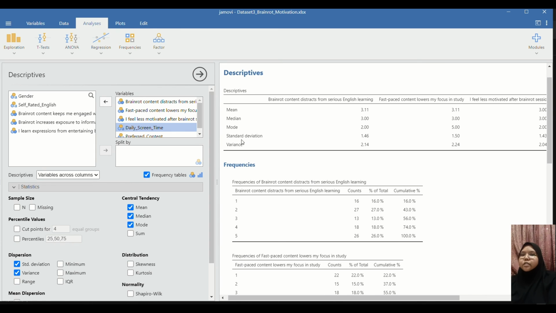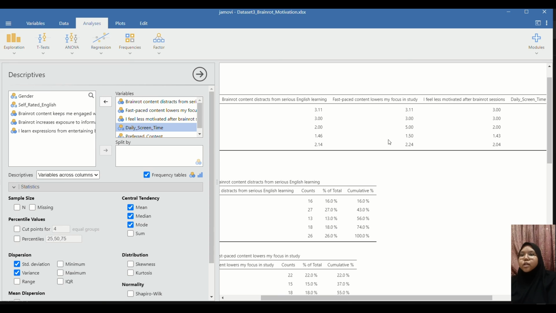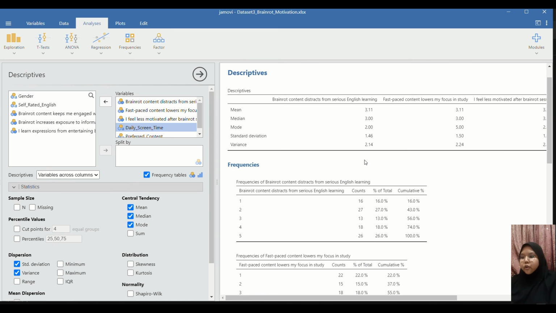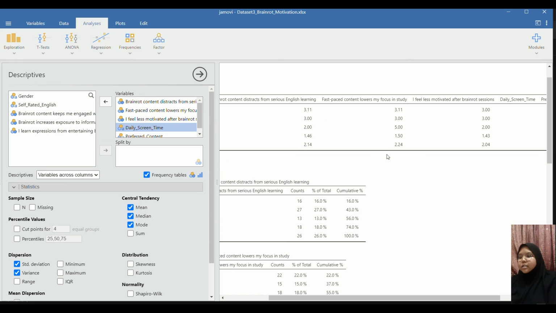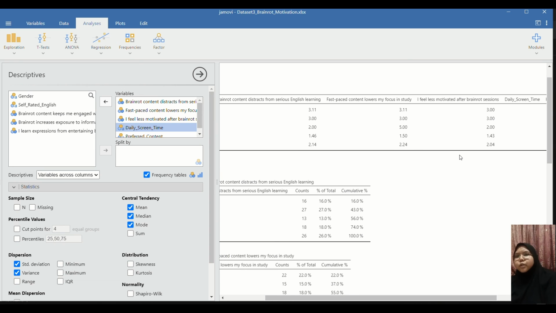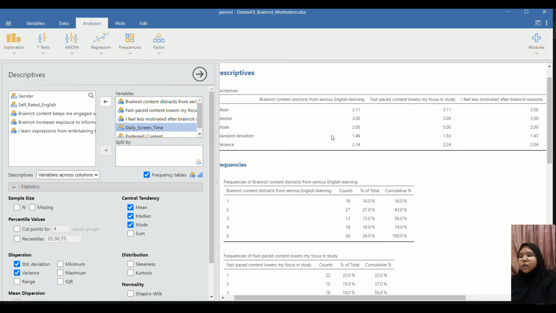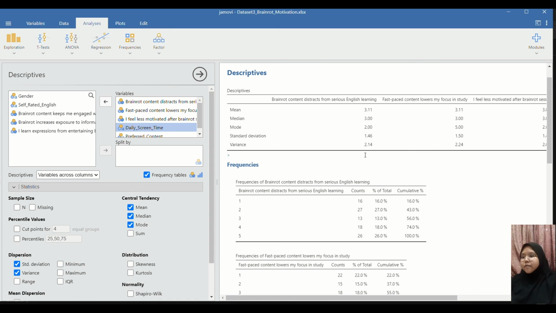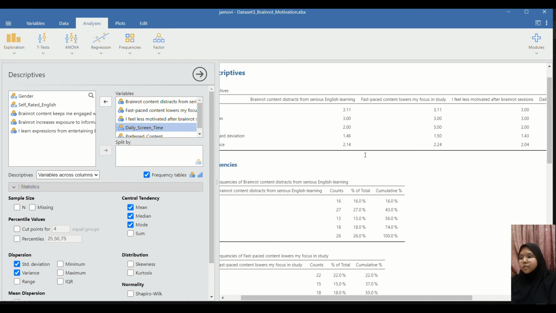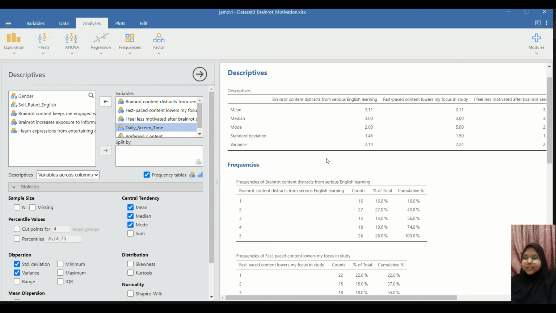The standard deviation of all 3 items are below 2.00. This is the standard deviation. We have 1.46, 1.50, and 1.43 respectively. The variance for all of the items are at 2.14, 2.22, 2.24, and 2.04 respectively as well, which means that all of the data points are closer towards the mean. The mean, as we mentioned before, 3.11, 3.11, and 3.00. This is affirmative of the fact that the variance data only varied in the decimals, indicative of low variability.